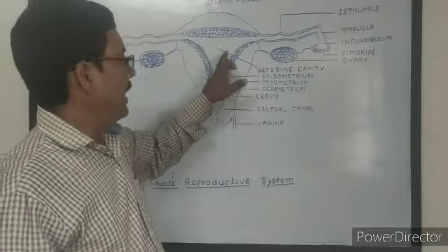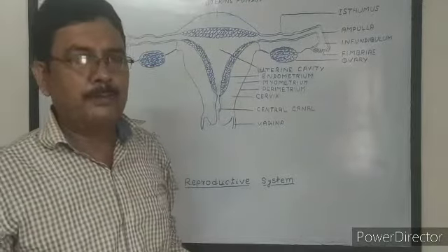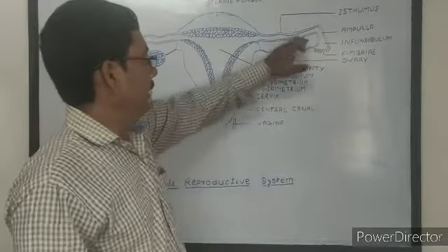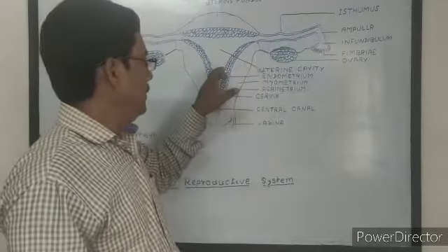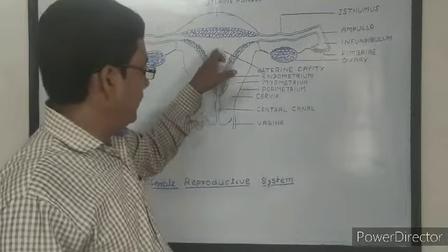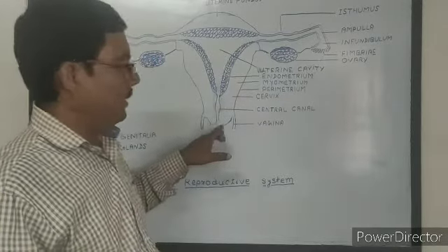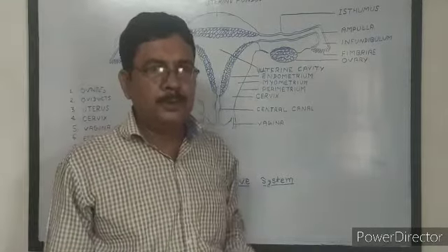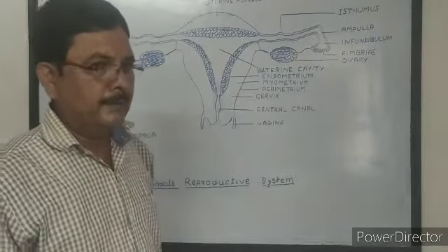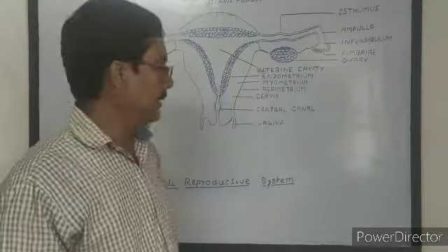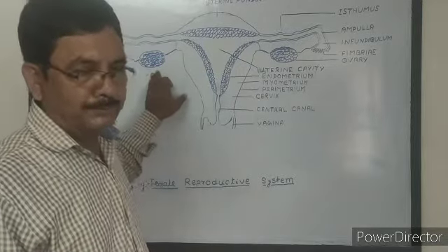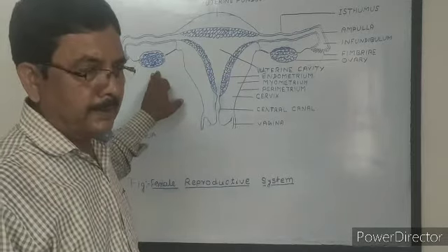The endometrial wall dissolves and some blood vessels rupture, and the degenerated ovum and dissolved endometrial wall along with some blood are liberated outside the body in the form of menstrual flow. It takes about 3 to 4 days, and again the next cycle starts, that is, the ovary again starts formation of an ovum, that is ovulation.